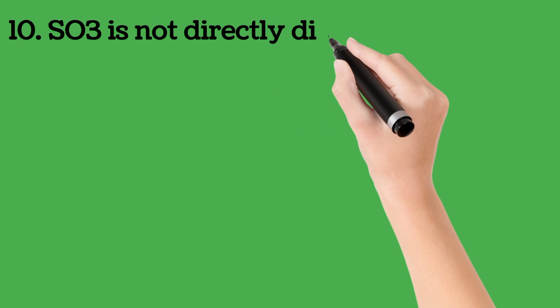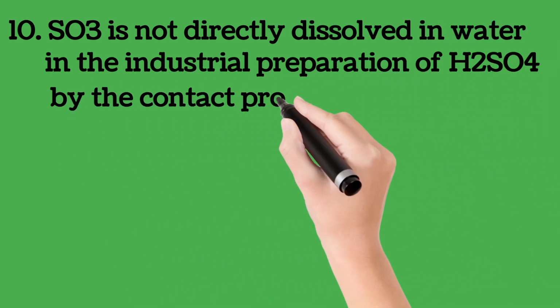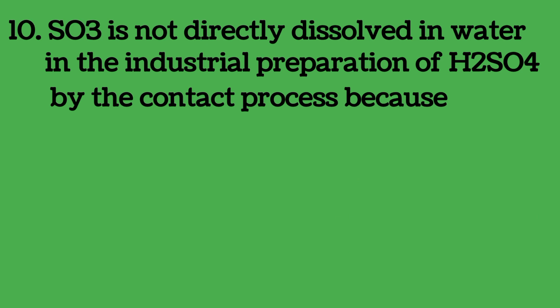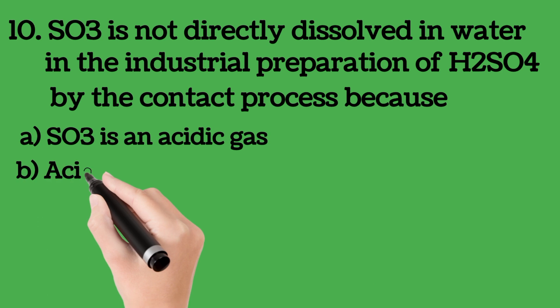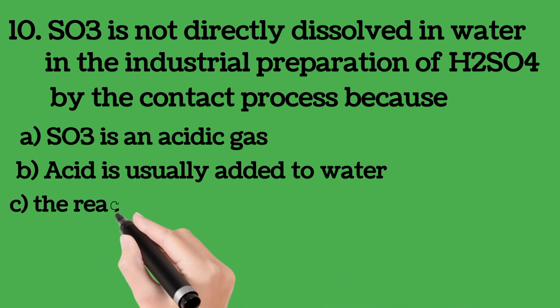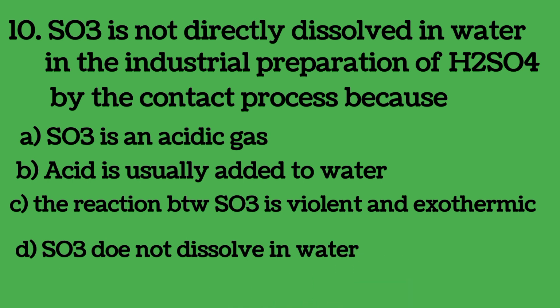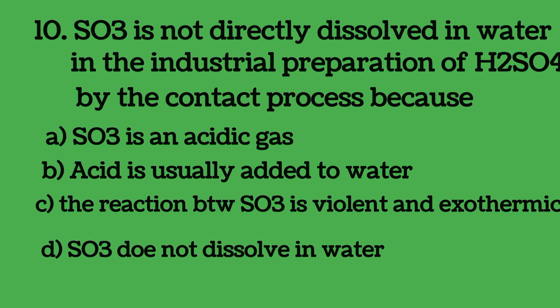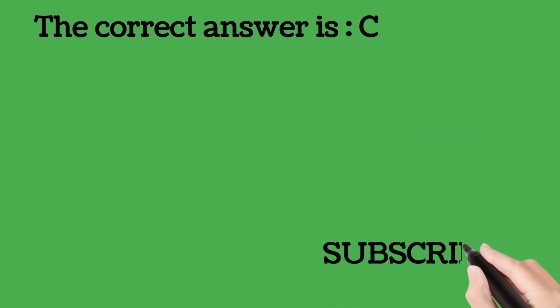Let's go. Question number 10. SO3 is not directly dissolved in water in the industrial preparation of H2SO4 by the contact process because: SO3 is an acidic gas; acid is usually added to water; the reaction of SO3 with water is violent and exothermic; SO3 does not dissolve in water. What's the correct option? Why do we not dissolve SO3 in water? The correct answer is C.